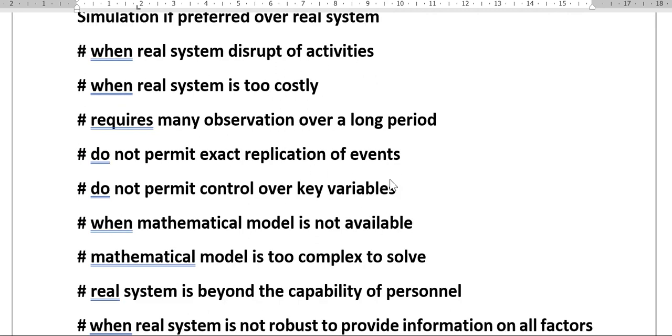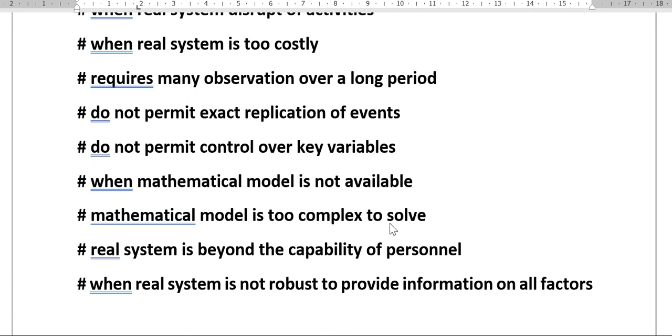When a mathematical model is not available, or it is too complex, then we go for the simulation model. Also when the real system is beyond the capability of the person. Sometimes the real system becomes very costly and life threatening. As I told you, sending astronauts into space to study zero gravity is not possible. If you send somebody to study the zero effect of gravity, that person will die. So in that case the simulation model is preferred.